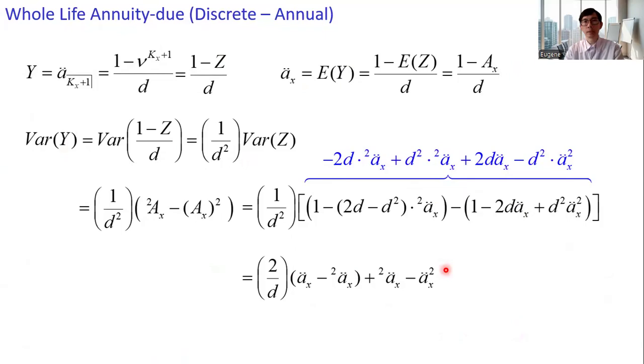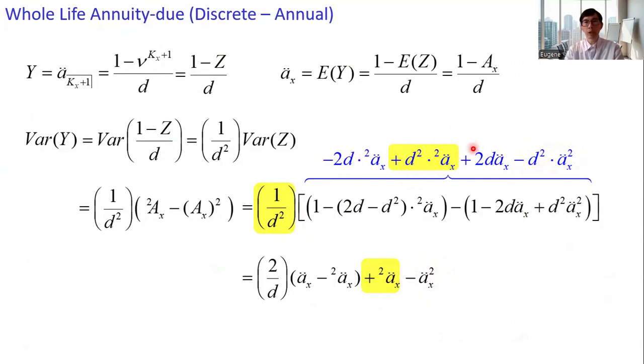So here, if you simplify the last term, the d squared cancels out, we get the very last term. And then consider these two terms, the d squared cancels, and we get the second last term here.